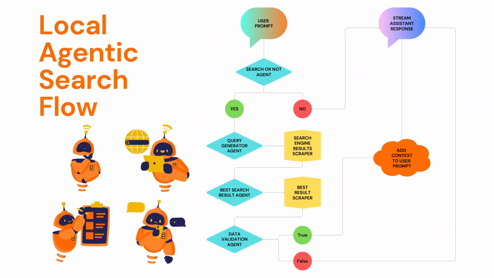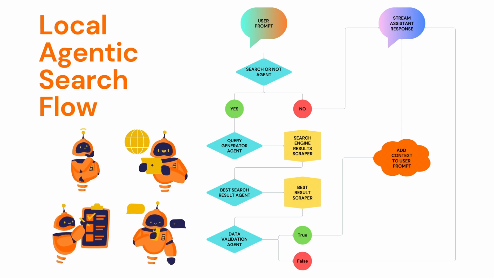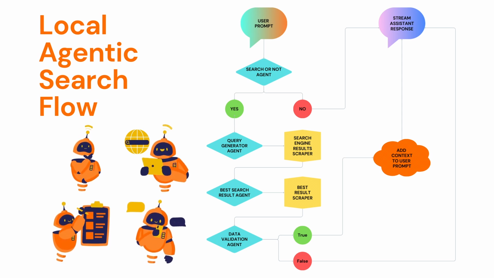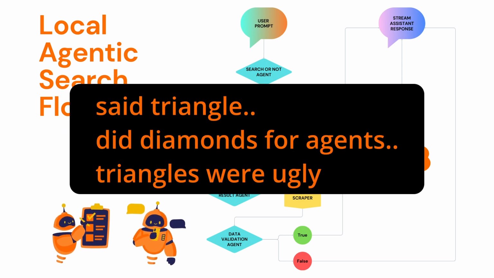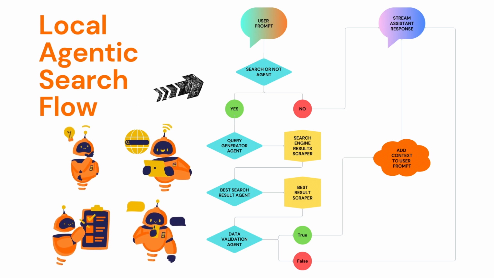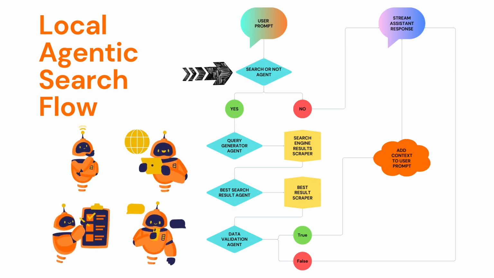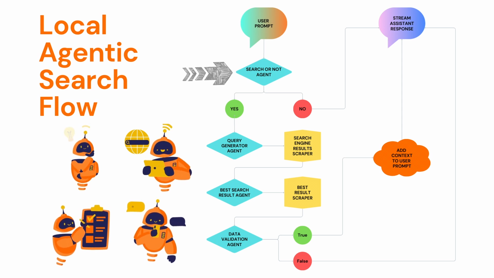Now let's discuss the agent flow. This diagram I have created visualizes what the complete program we are building today will do in order to retrieve and add context to our prompts. Each of the triangles are our worker agents with a specific task. You'll notice the first agent to receive our prompt is the search or not agent. As you can imagine, this worker's task is pretty self-explanatory.